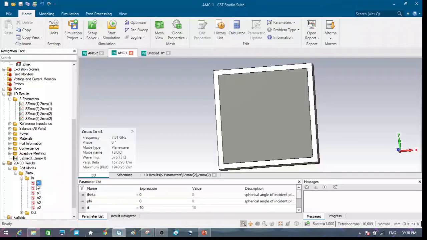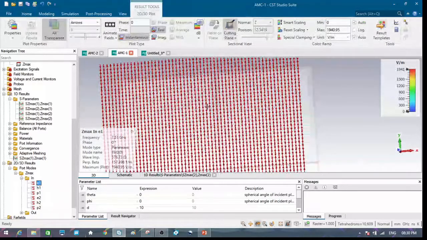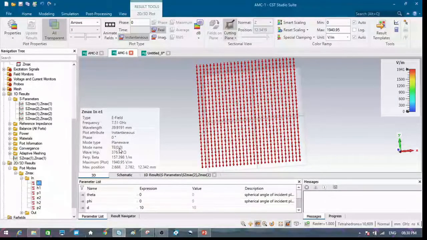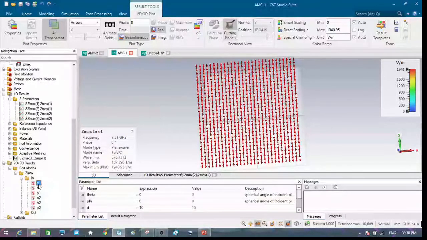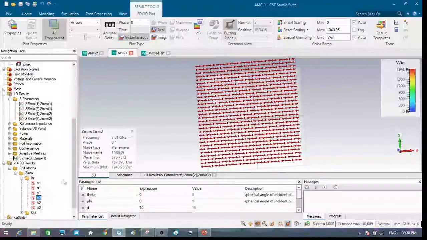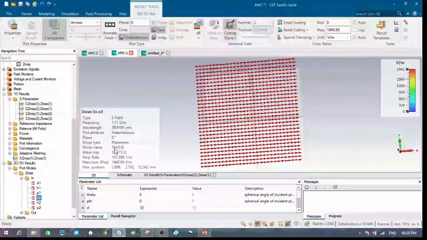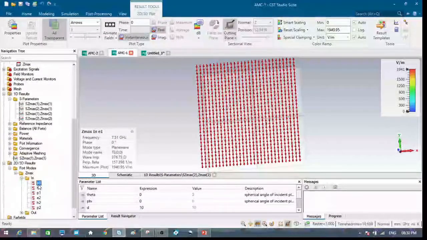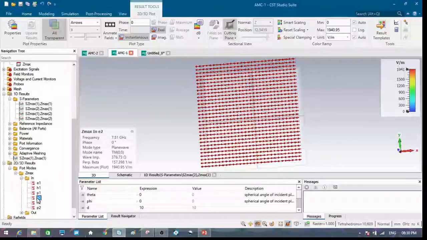So when we click on E1, this will display the direction of the electric field. Here you can see that this one represents TE and the wave impedance is 377 ohm. So this one, that is E1, mode 1, represents the TE polarized wave. And when you click on E2, you can see that this E2 represents the TM polarized wave. So from this we get the idea that mode 1 is TE and mode 2 is TM.